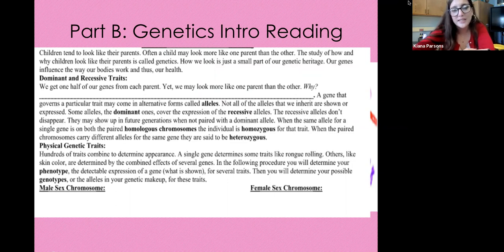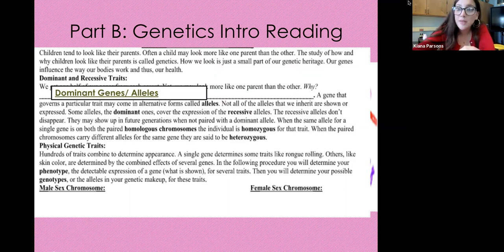Dominant and recessive traits. We get one half of our genes from each parent, yet we may look more like one parent than the other. Why? Because of dominant genes or alleles. So one parent may have more dominant genes that are more apparent in our phenotype. A gene that governs a particular trait may come in alternative forms called alleles. Not all of the alleles that we inherit are shown or expressed. Some alleles, the dominant ones, cover the expression of the recessive alleles. So dominant alleles can cover the expression or the appearance of the recessive alleles.